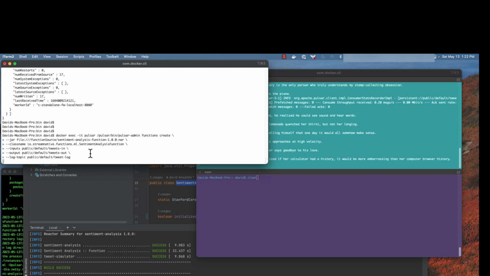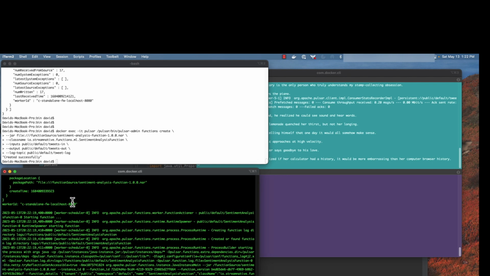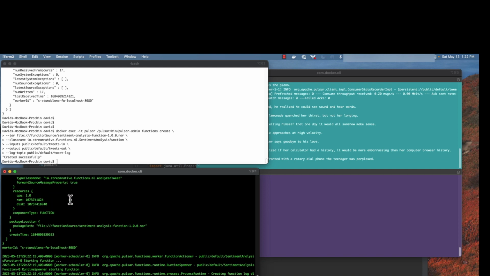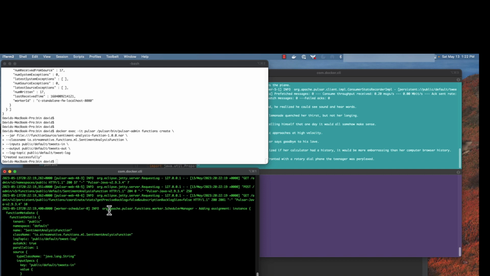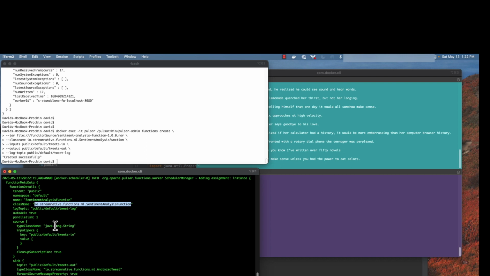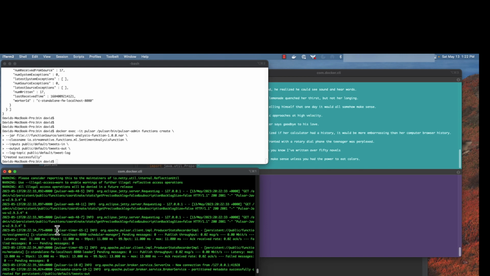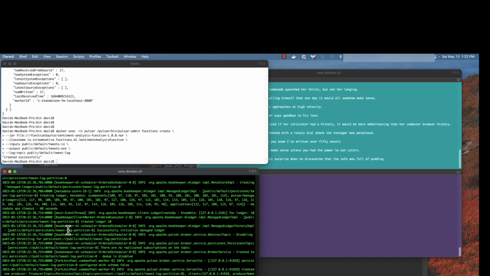This should work correctly. If everything goes correctly, you'll see a command created successfully. Again, you'll see things in the log file coming in, letting you know that it was successfully received, how it was configured, the tenant, namespace and name, class, everything else should match what you want. You can quickly verify this as well. Everything's up and running. If you have any sort of errors, it would be first noted here.